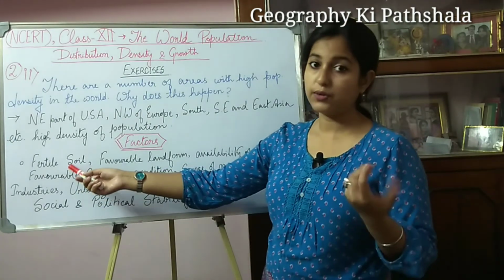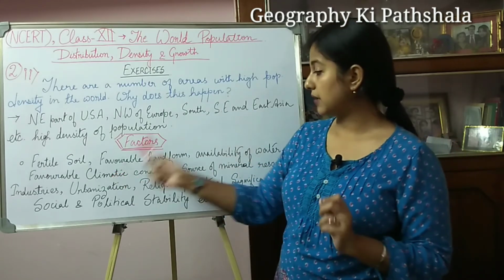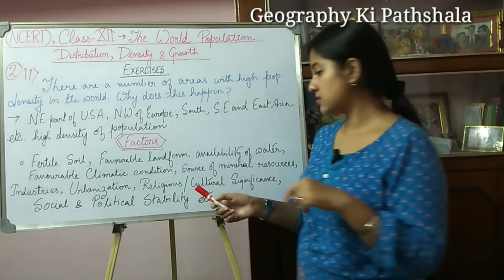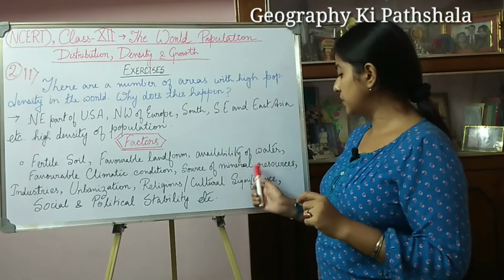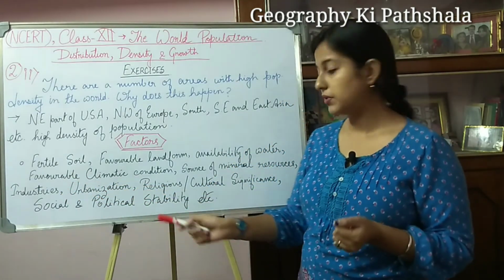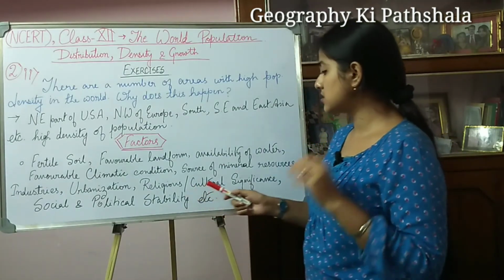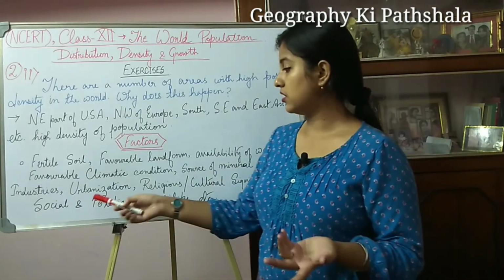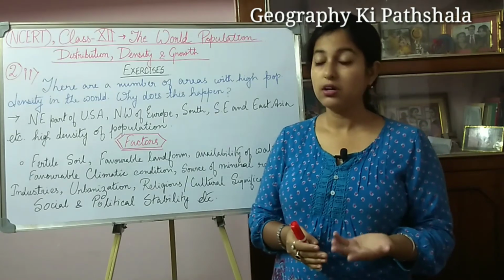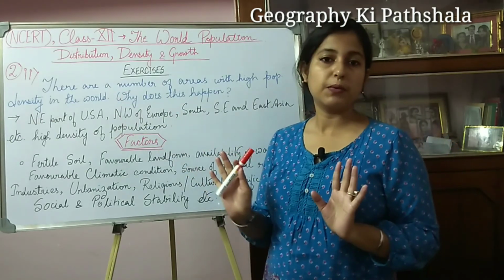So we can say that the fertility of the soil, favorable landform, availability of water and favorable climatic condition are the geographic factors. Now if you see the economic factors, you will find that sources of mineral resources, industries and urbanization come under the economic factors. Next, under socio-cultural factors, you can see religious and cultural significance, or social and political stability. These play a vital role in making this specific part of the world one with high population density.